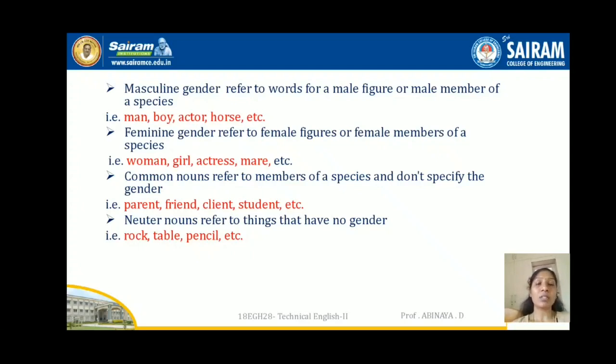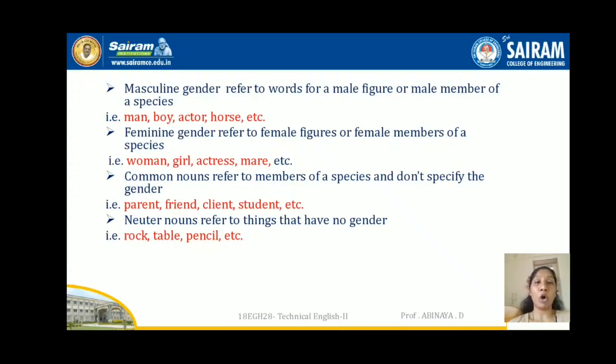And common nouns are living creatures, but we cannot specify them as feminine or masculine. Common nouns refer to members of a species and do not specify the gender. It is a living being, but we cannot specify any gender for it. And the next one is neuter gender. Neuter genders are non-living things. It comes under neuter, which doesn't have any gender, right?